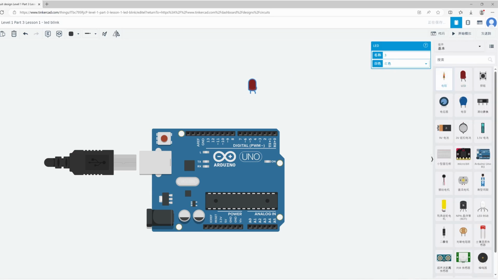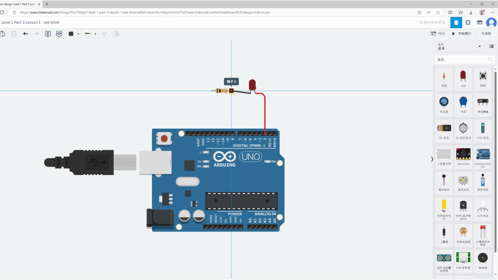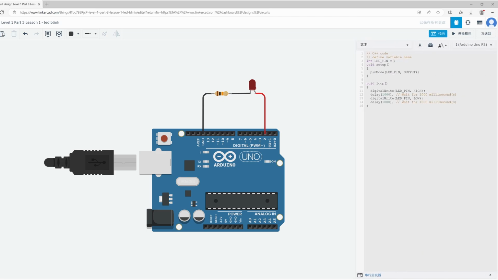First, connect an LED and a 10K ohm resistor in series, with the other end of the LED connected to the D2 pin of the Uno and the other end of the resistor connected to GND. Next, change the define pin from 13 to 2 in the code. Once you start the simulation, you will see the LED begin to blink.